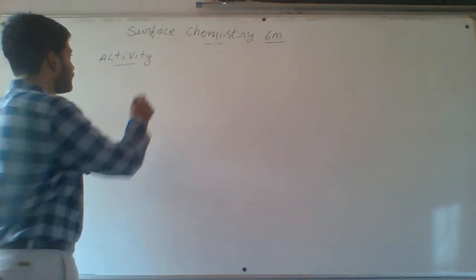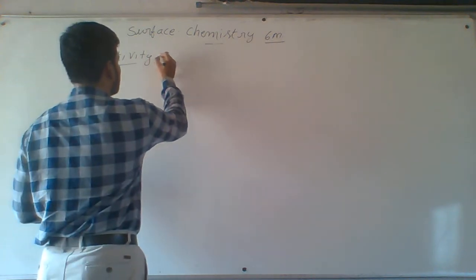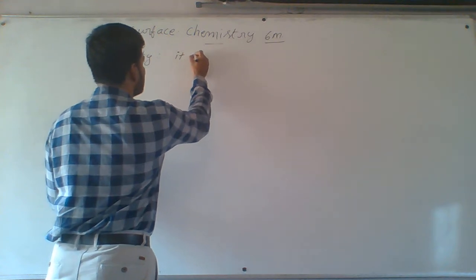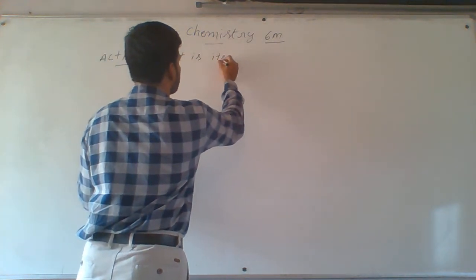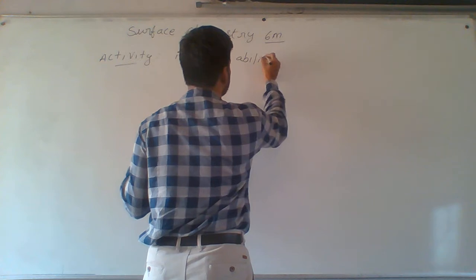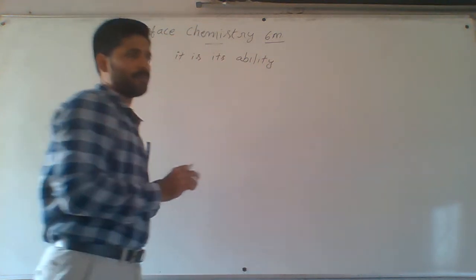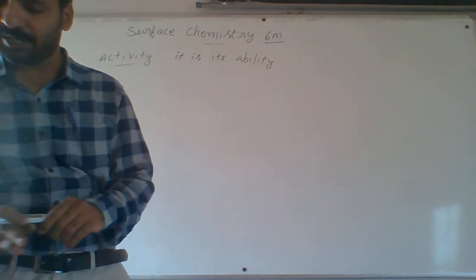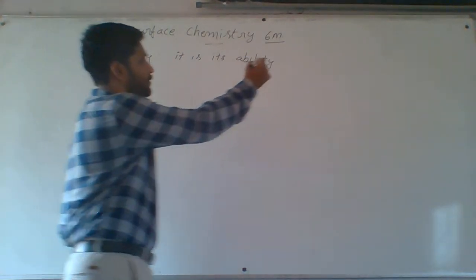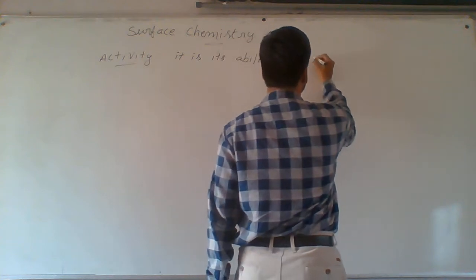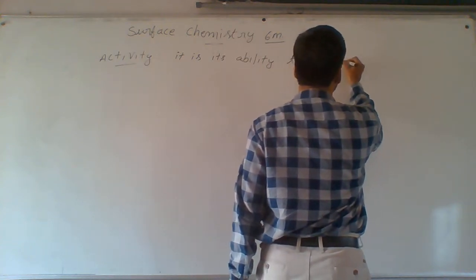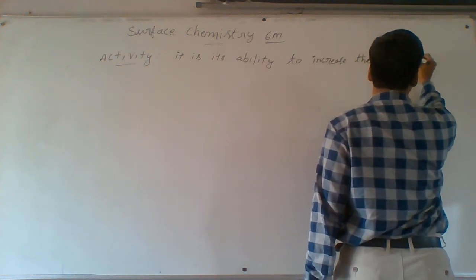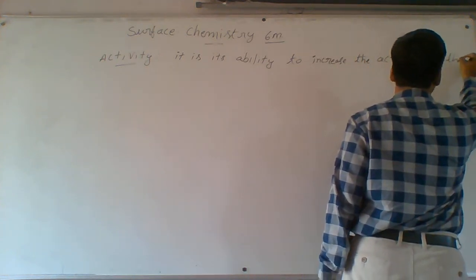It is the activity of the catalyst, its ability to increase the formation of products.